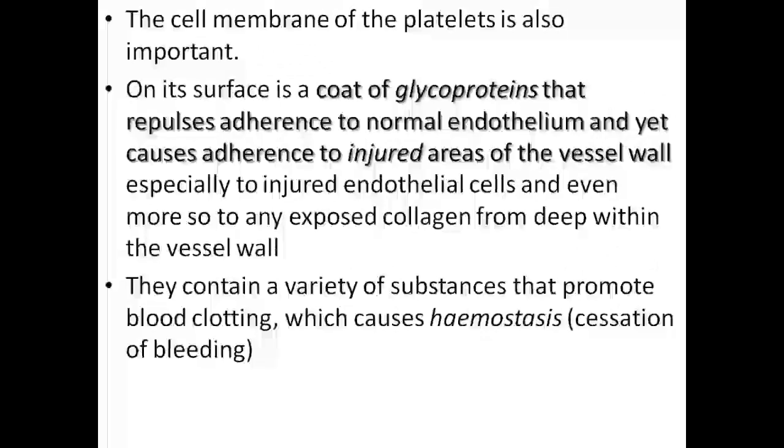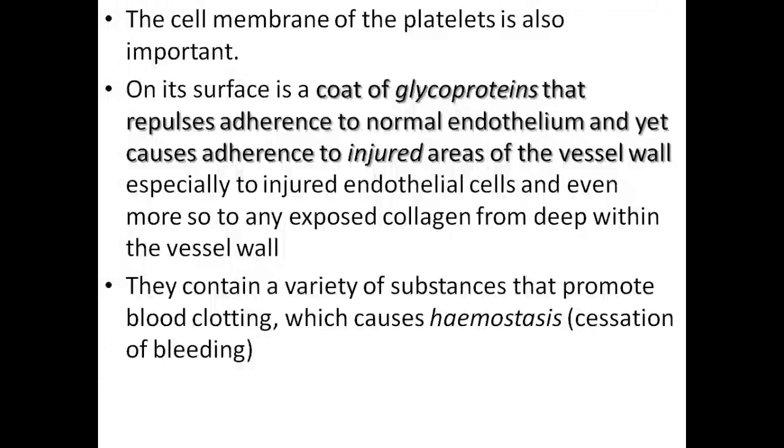So the cell membrane of these platelets has a specified type of cell membrane. On its surface, the cell membrane contains what we call a glycoprotein coat. This glycoprotein coat has a tendency of repulsing adherence to normal endothelial cells and yet adherence to injured cells.